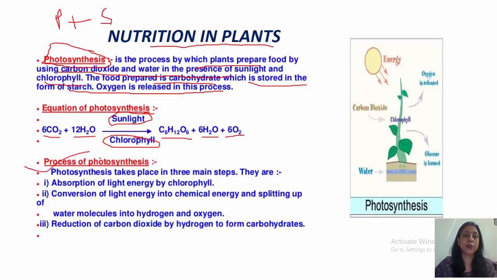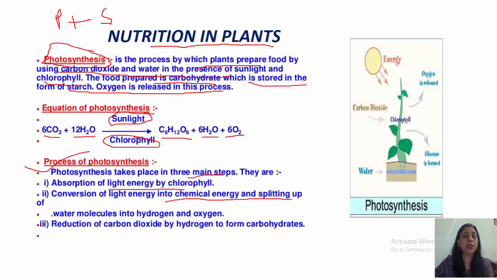Now the process of photosynthesis, what are the main steps? The very first step is the absorption of light energy by chlorophyll. Chlorophyll absorbs the sunlight and converts it into chemical energy.